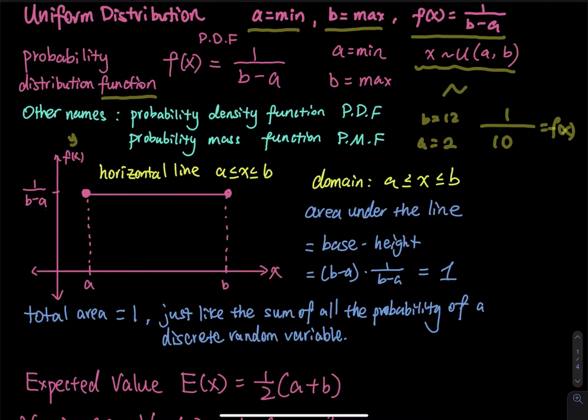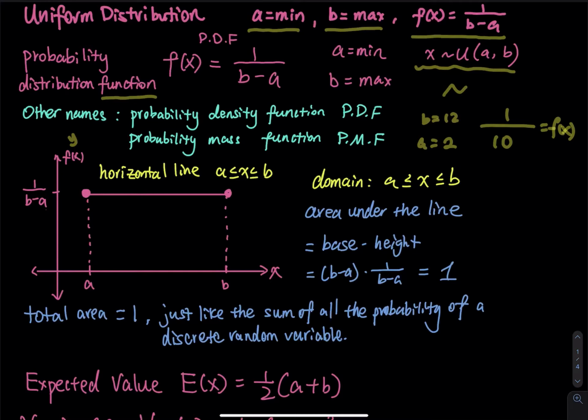Since we cannot break down x into a number of distinct values, I cannot draw a table anymore. So x is any value between a and b, then I have to give you a picture. So the total area is equal to 1. Look at the blue, just like the sum of all the probabilities of a discrete random variable.